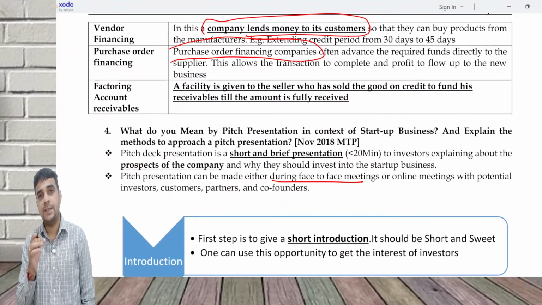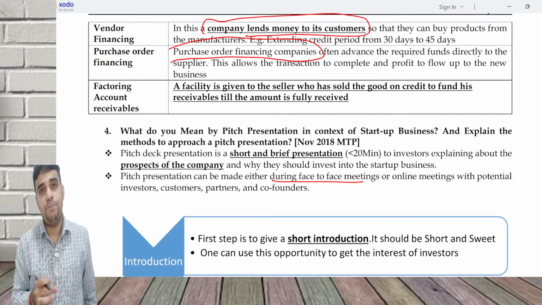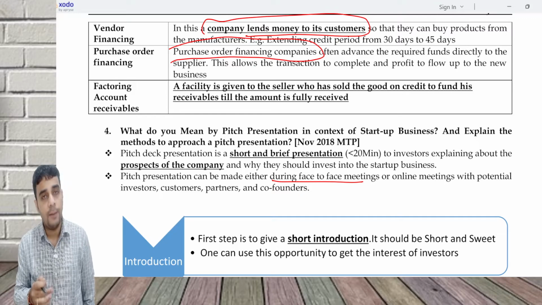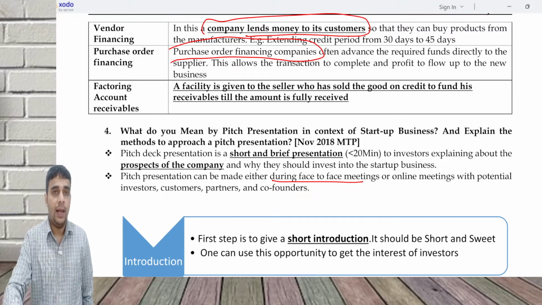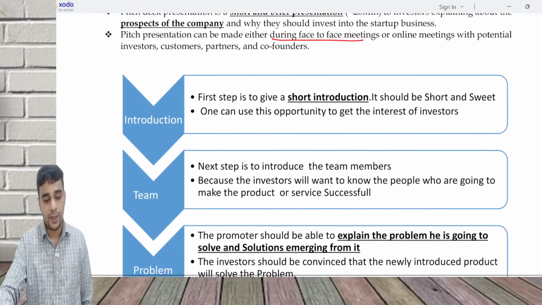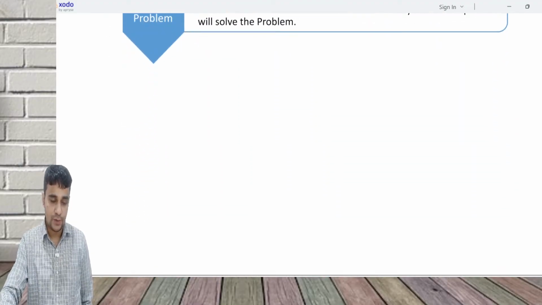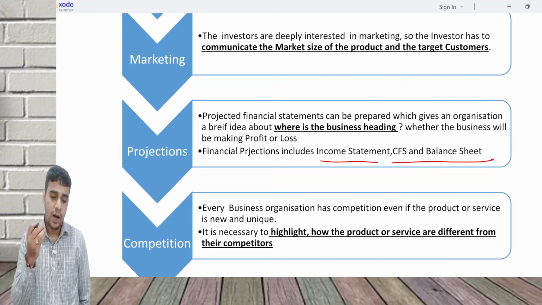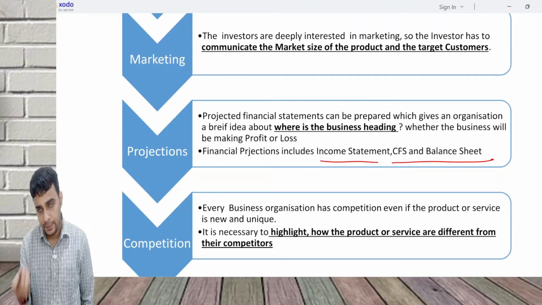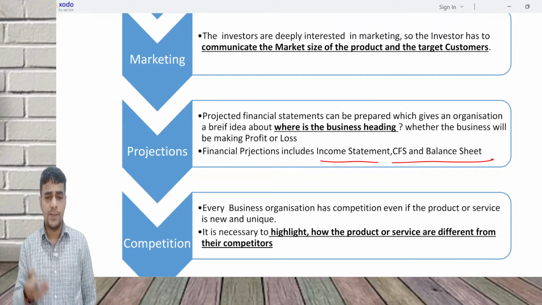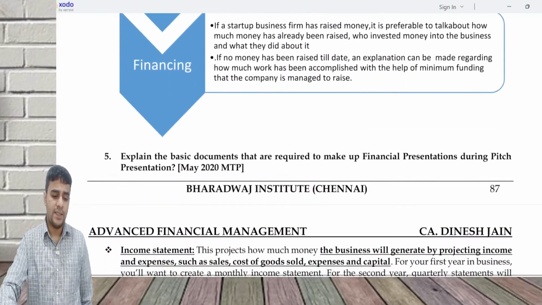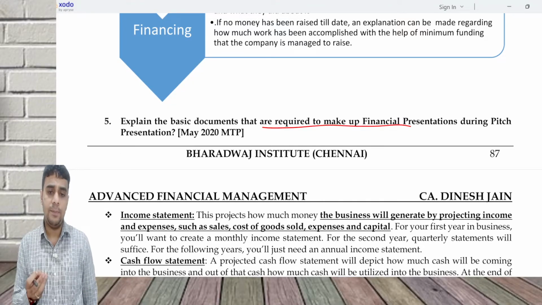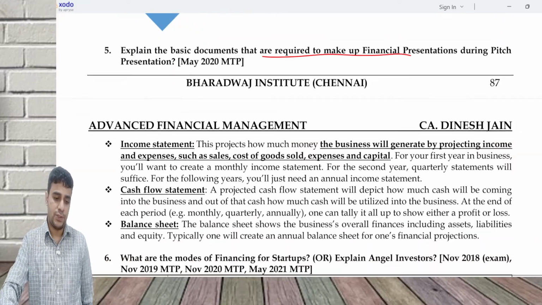A pitch presentation is basically a pitch made to investors to make them interested in our company and to get an investment from them. I'll give an introduction of the team, what the problem is, what the solution is, the future projections, who the competitors are, what the business model is, and whether I have raised any money in the past, the financing angle. What are the documents we prepare? What are the basic documents required to make a financial presentation? Income statement, balance sheet, and cash flow statement.